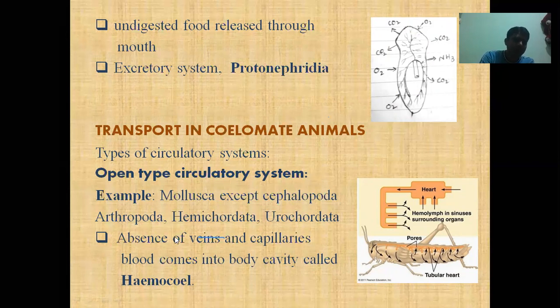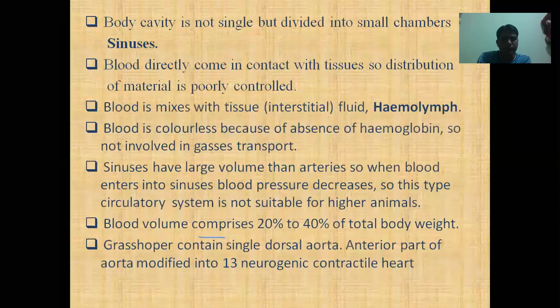Why do we call it the open type circulatory system? Because in this type of circulatory system, the veins and capillaries are absent. So blood comes into the body cavity. That's why the body cavity is called hemocoel. Coel means body cavity and heme means blood. When blood directly enters into the body cavity, it is known as hemocoel because of the absence of veins and capillaries.